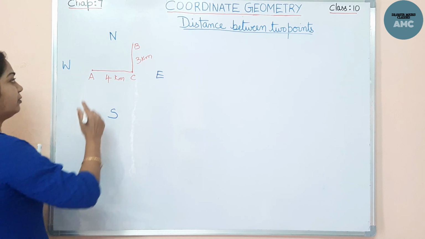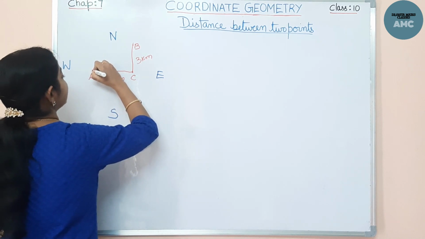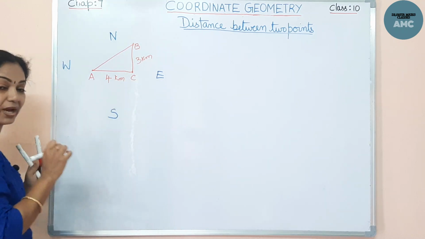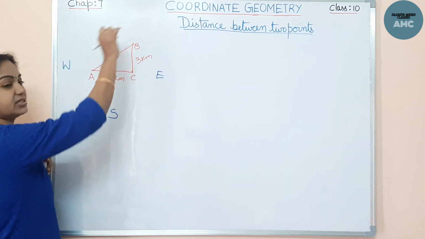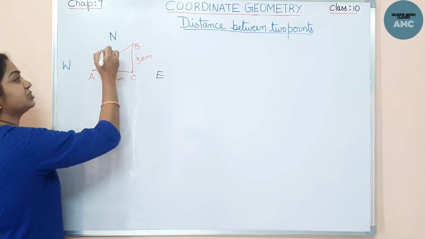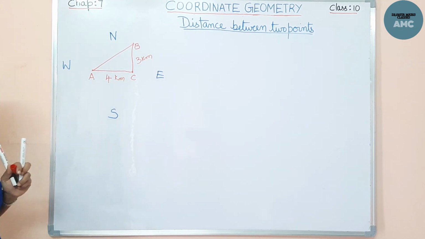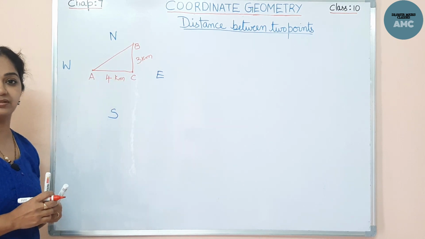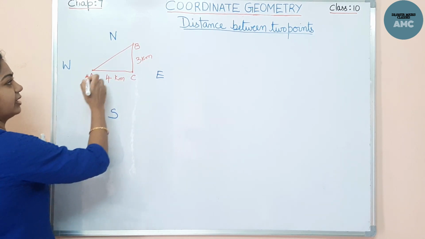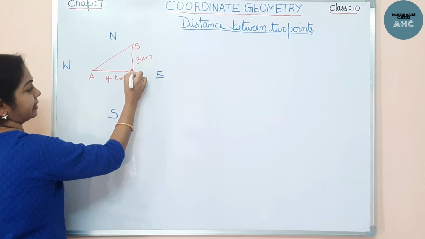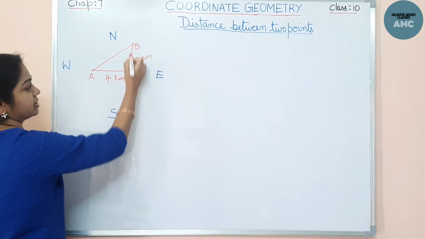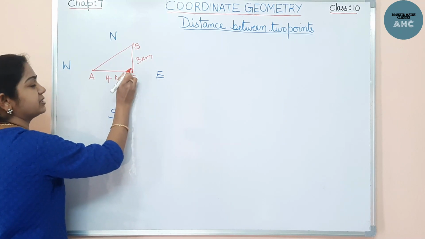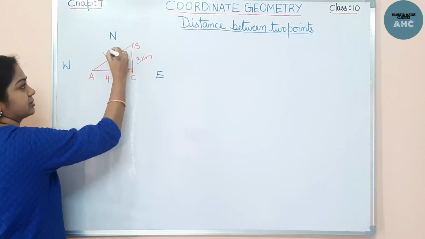Right. Now if he directly travels from town A to town B, not via town C, then how much distance will he cover? We will see how many kilometers he will cover to reach town B. Clearly, if you see, this is a right angle triangle, towards north, towards east, right angled at C. Now the side opposite to the right angle is the hypotenuse.